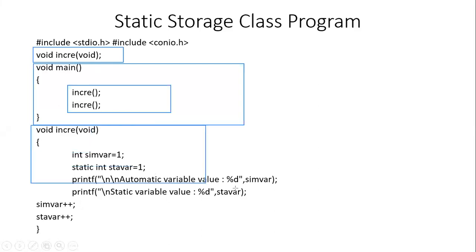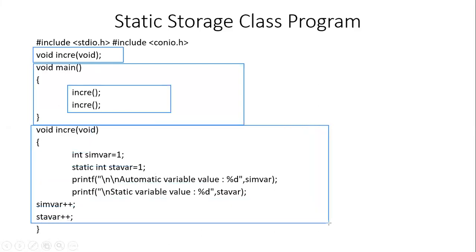So this is the definition of the incre function. In this we have created two variables. One is sim variable, a simple variable, and one is sta var, which is a static variable. Both of these variables have been initialized with the value 1.